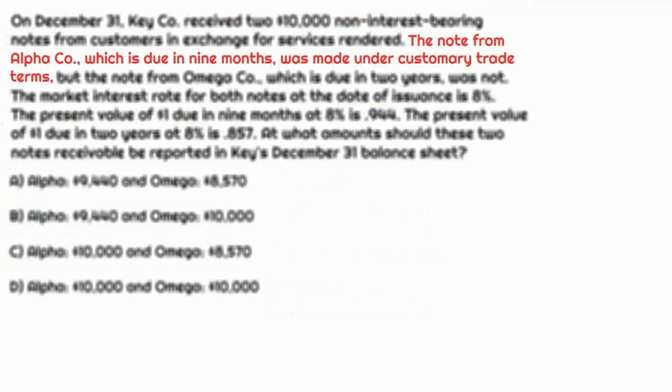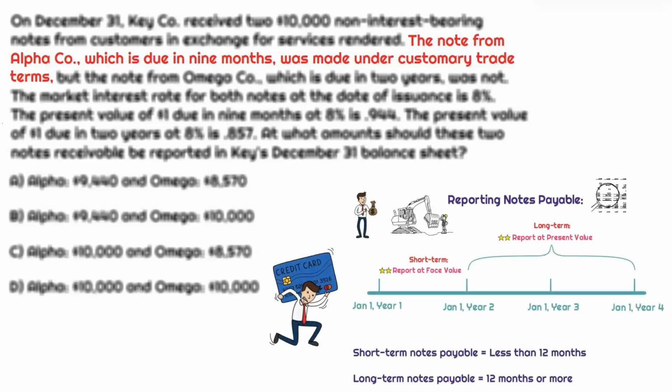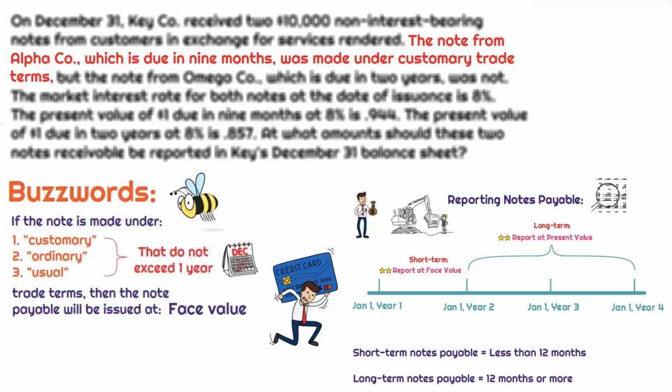But the note from Alpha was due in 9 months, and it was made under customary trade terms. So when we're thinking about whether we're going to use the face value or the present value, we need to remember that short-term notes will be valued at face value if they are less than 1 year. What also gives this away is that it says the note is made under customary trade terms.